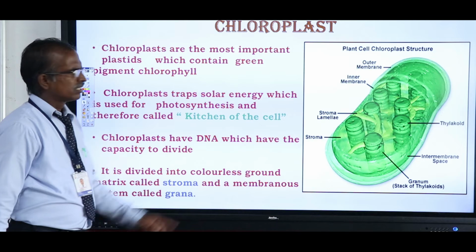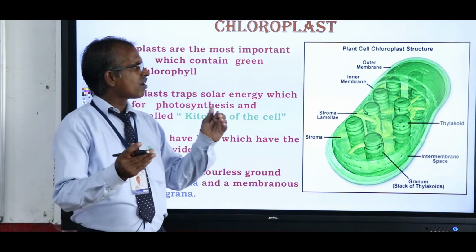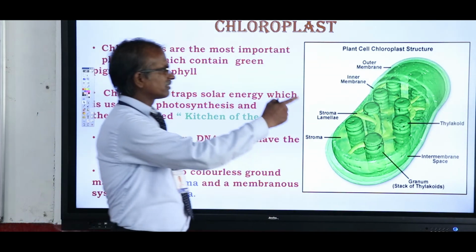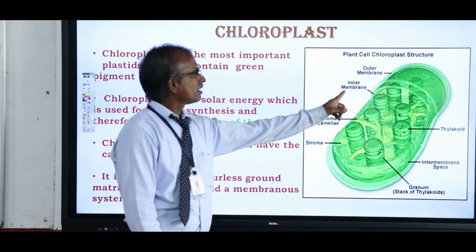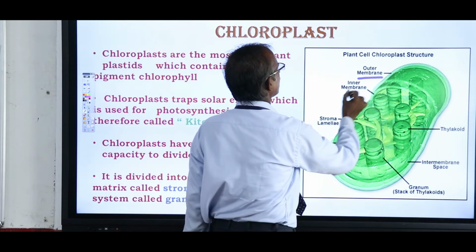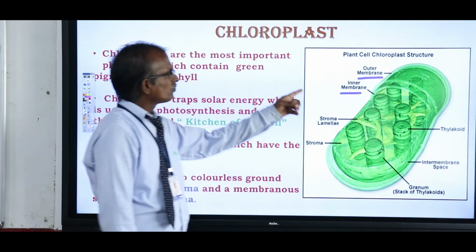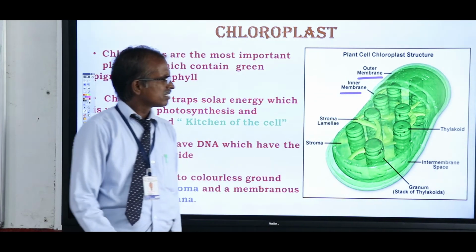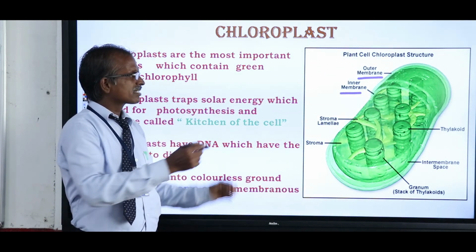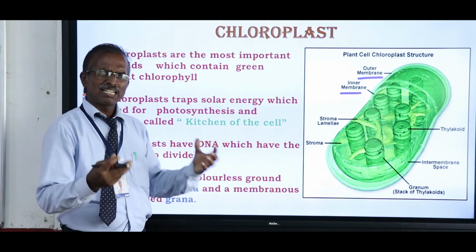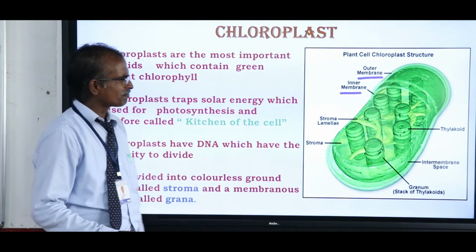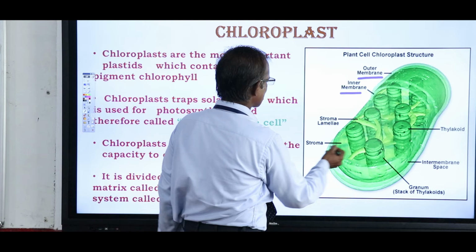Now, the chloroplast. The chloroplast is a small rod-like structure with a double-walled membrane. It consists of an outer membrane and an inner membrane. Within the chloroplast there is a colorless matrix, present between the grana.